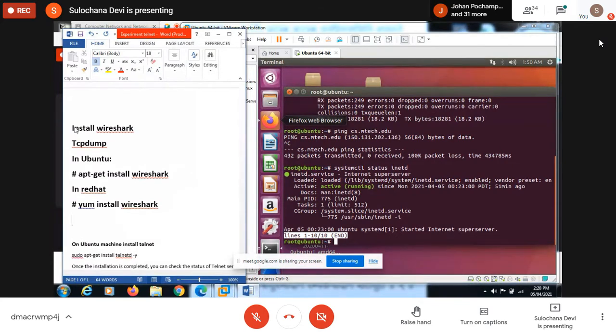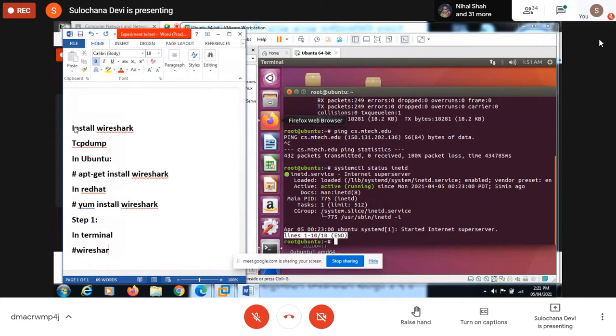Now what is step one to use this Wireshark? Open one terminal on Ubuntu, right click and open a terminal, and in the terminal just give the command wireshark.